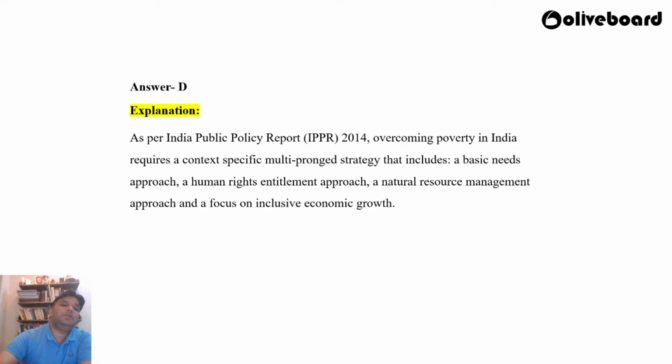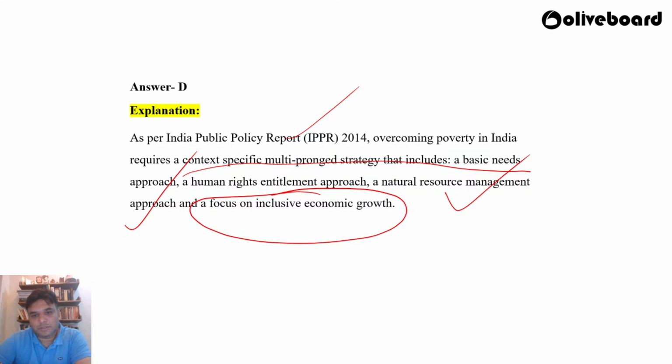As per the India Public Policy Report, overcoming poverty in India requires a context-specific multi-pronged strategy that includes a basic needs approach, a human rights entitlement approach, a natural resource management approach, and a focus on inclusive economic growth. Very, very important.